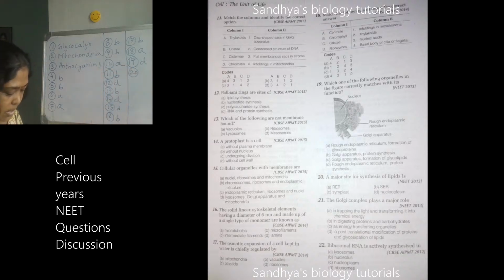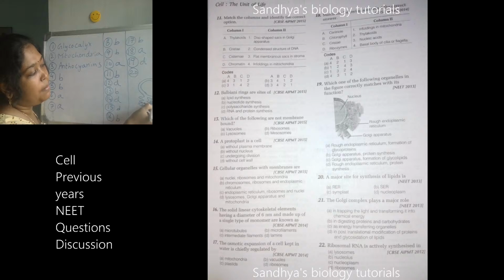For the 19th, rough endoplasmic reticulum is mainly responsible for protein synthesis, whereas smooth endoplasmic reticulum is for lipid synthesis. If this is the nuclear envelope, endoplasmic reticulum will be present there. If there are ribosomes, it is called rough endoplasmic reticulum.